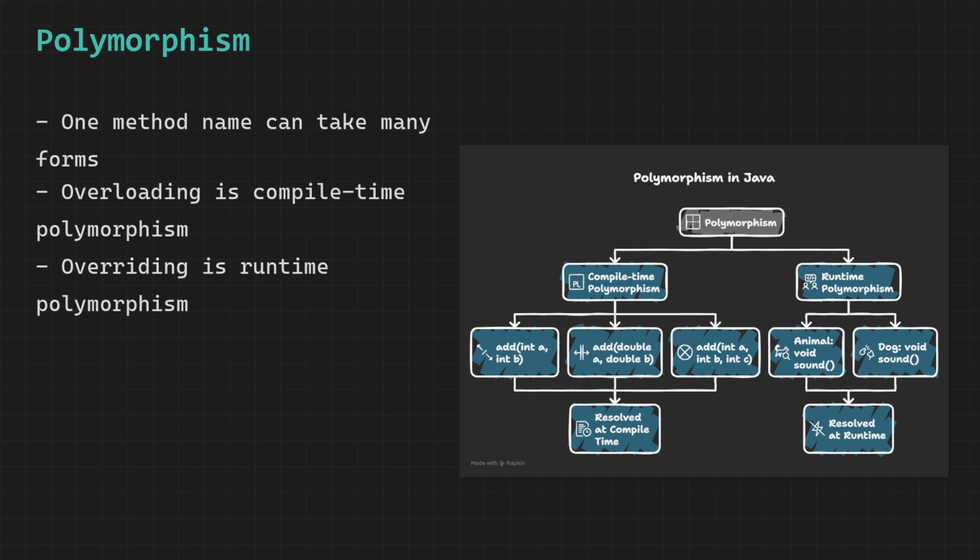Runtime polymorphism, also called dynamic polymorphism, is achieved through method overriding. Here the decision about which version of a method to run is not made at compile time. It is made while the program is actually running, at runtime. This happens because Java allows a parent class reference to hold a child class object. When you call a method through that reference, Java checks at runtime what the actual object type is and runs the correct version. We will see this in action very clearly in the next topic, dynamic method dispatch.